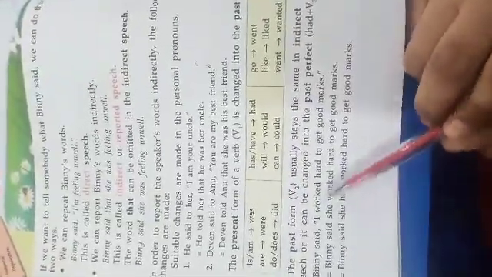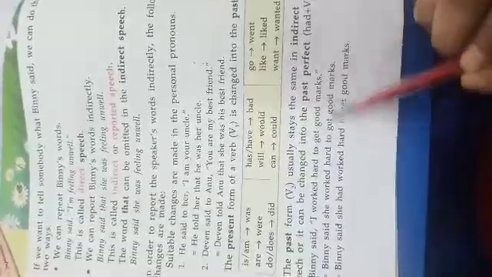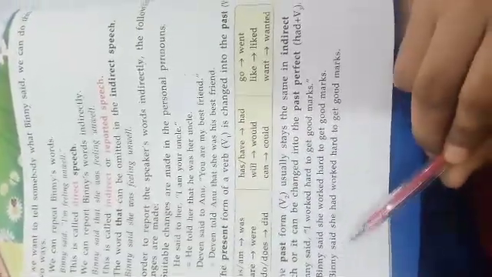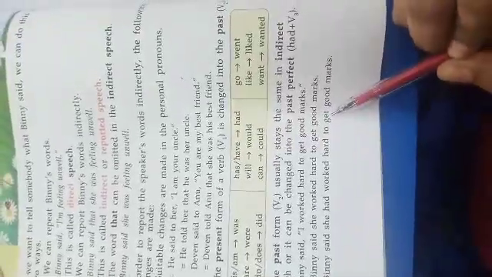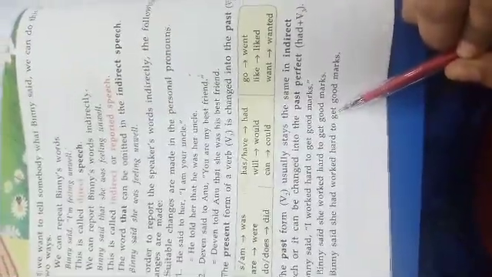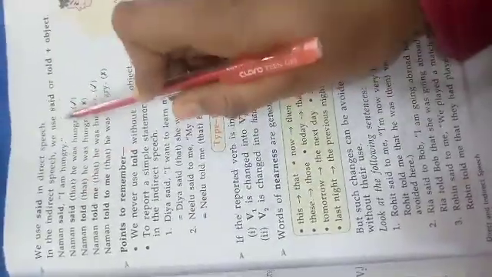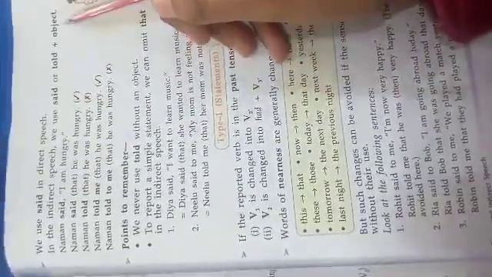Like, Binny said, I worked hard to get good marks. Binny said she worked hard to get good marks. Binny said she had worked hard to get good marks. So it may be the same or it may be changed into past perfect. In indirect speech, we use said, or told plus object.